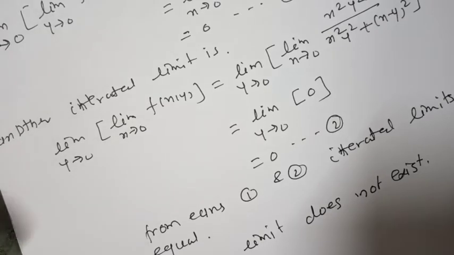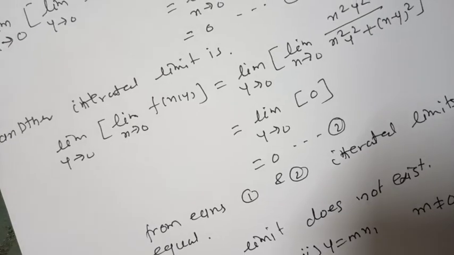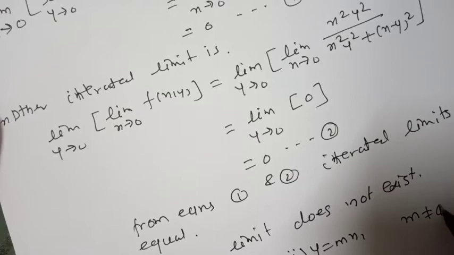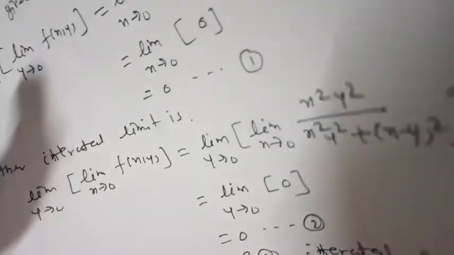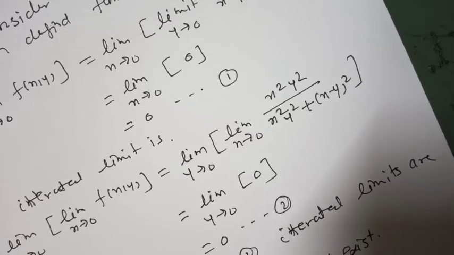Let us evaluate this limit along two paths: y equal to x, and y equal to mx, where m is not 0 and m is not equal to 1, that is a line. Now consider the limit along y equal to x. Therefore,